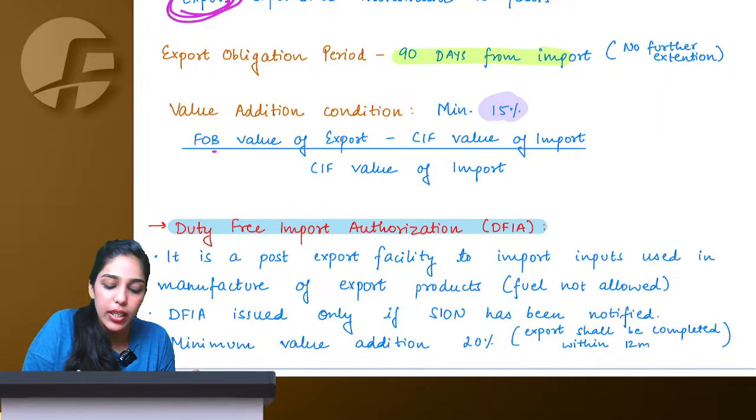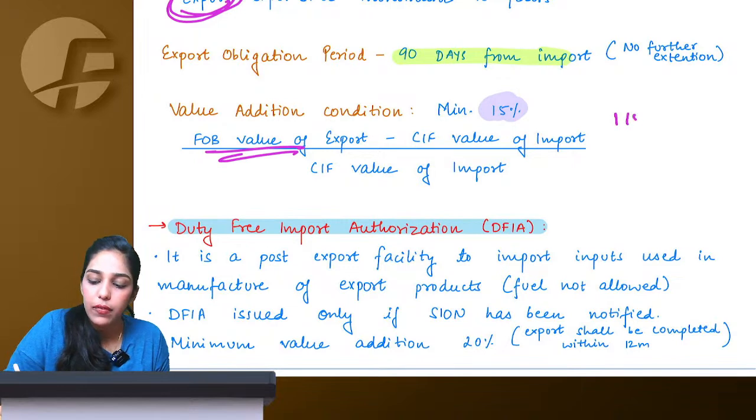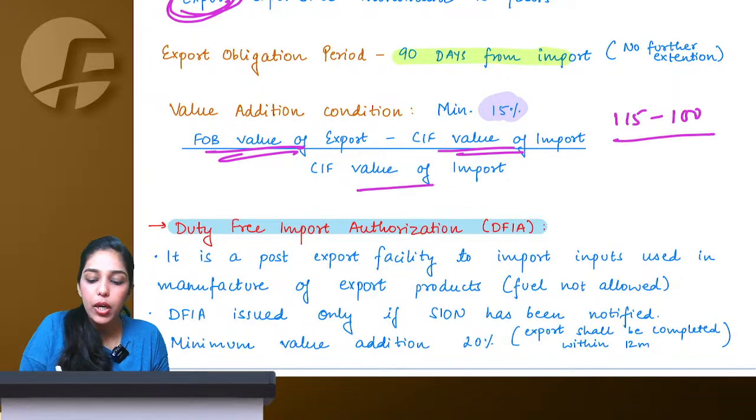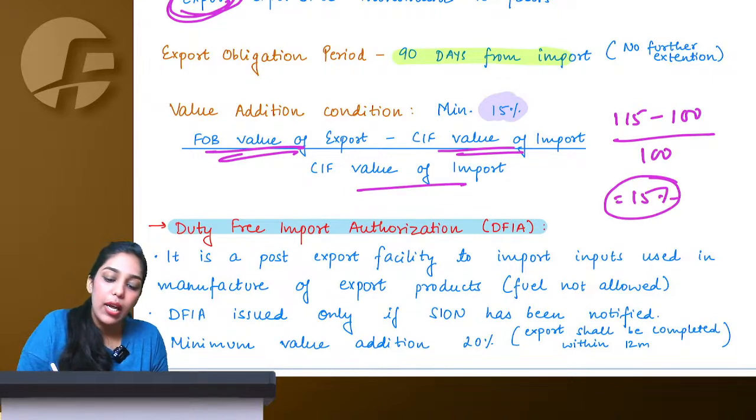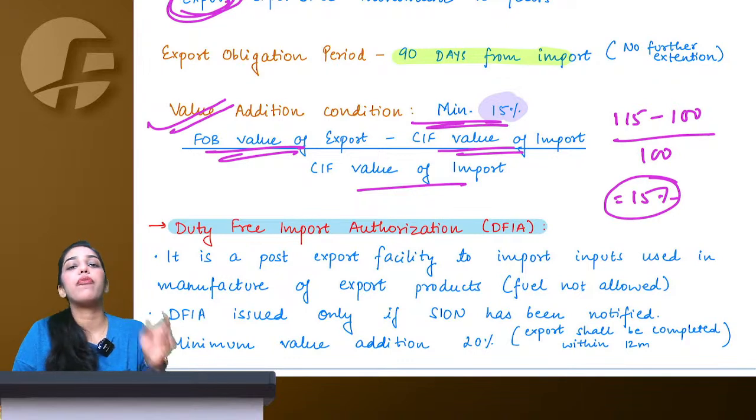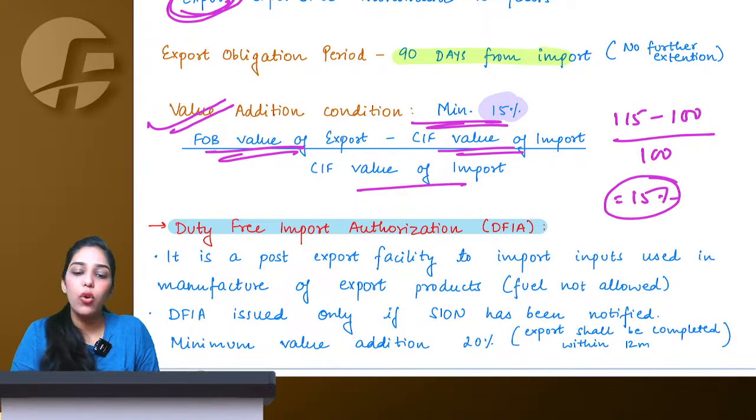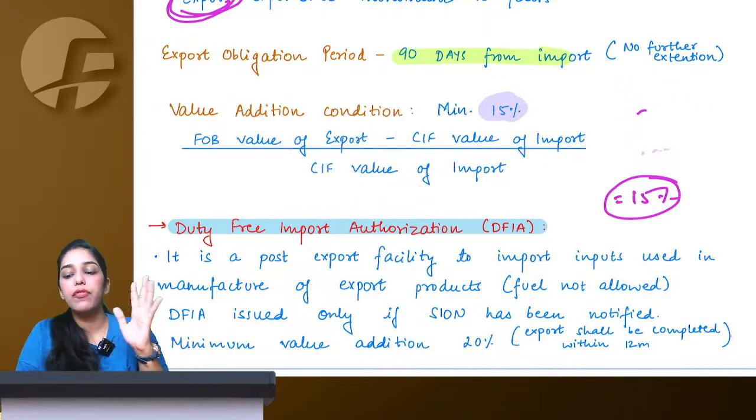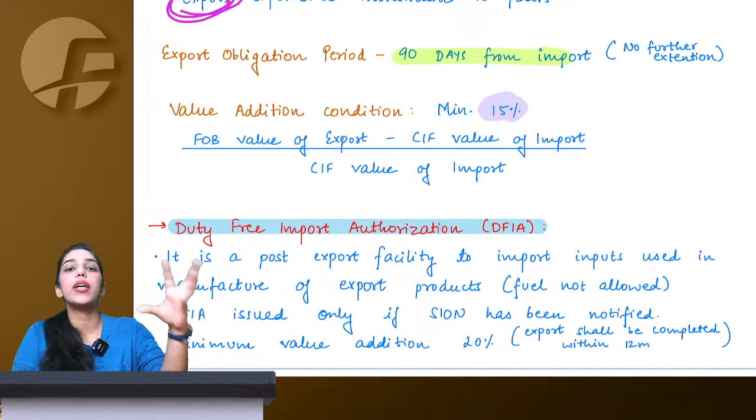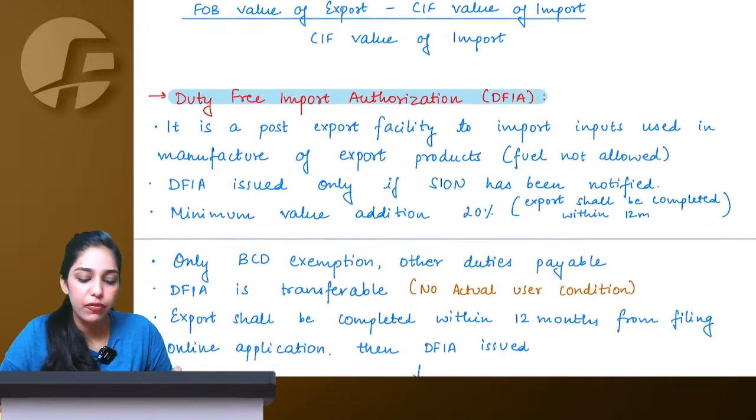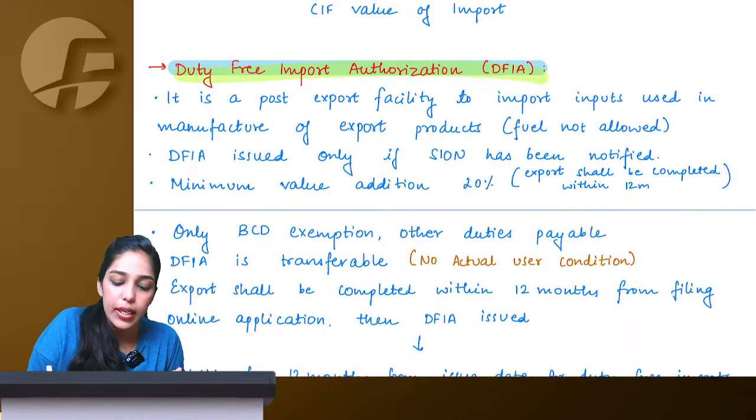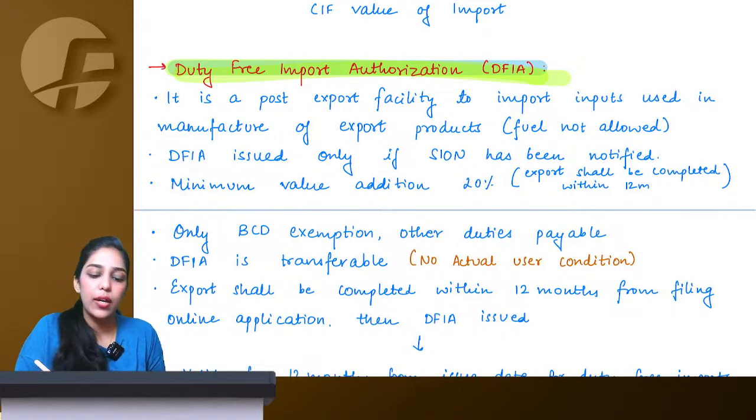So they are saying whatever is your FOB value of export, let's say 115, minus my CIF value of import, let's say 100, upon my CIF value of import 100, which comes to 15%, then okay, I have fulfilled this criterion of minimum value addition. This is a minimum, meaning your value addition can be more than 15 also, but it has to be at least 15% value addition as compared to your CIF value of import.